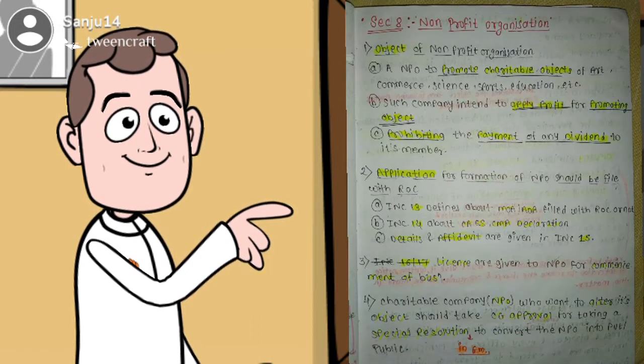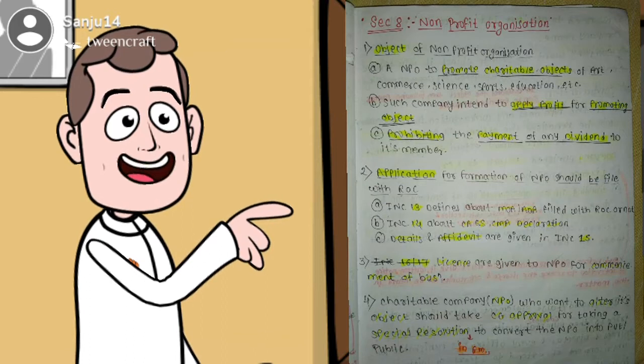Section 8, Non-Profit Organization, NPO. First, object of non-profit organization. An NPO promotes charitable objects of arts, commerce, science, sports, education, etc. Such a company intends to apply profit for promoting its object and prohibits the payment of any dividend to its members. Second, application for formation of NPO should be filed with ROC. INC 13 defines whether MOA and AOA are filed with ROC or not. INC 14 is about CA, CS, CMA declaration and details, and affidavit is given in INC 15.